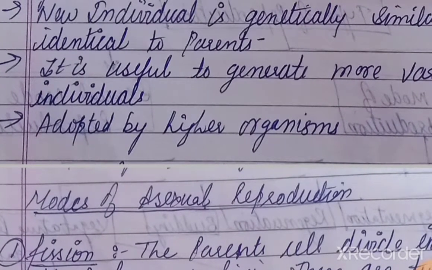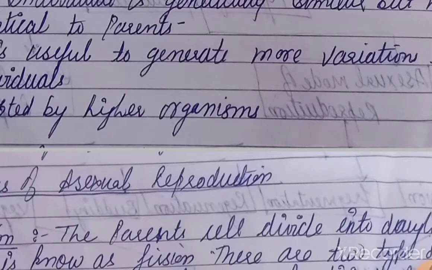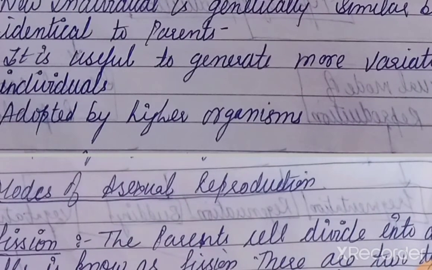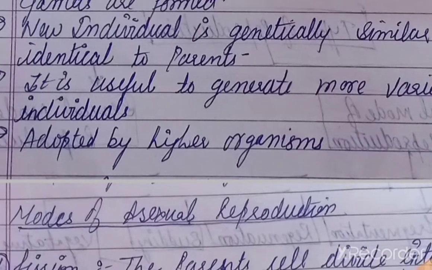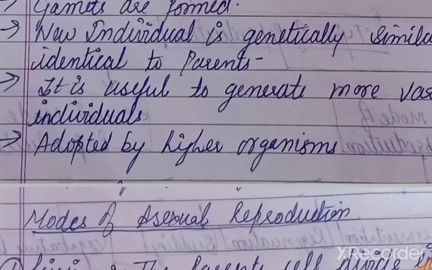Now the third one: the new one is genetically similar but not identical to its parents. For example, we are not identical to our parents. There are some changes present in us and in our parents. So in this case variations occur, because if variations were not present in us, then it would not be possible to distinguish one person from another person. So variations play a very important role in our life. If variations were not present, then it would not be easy to distinguish one person from another.